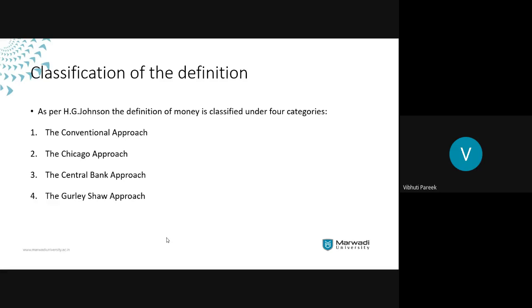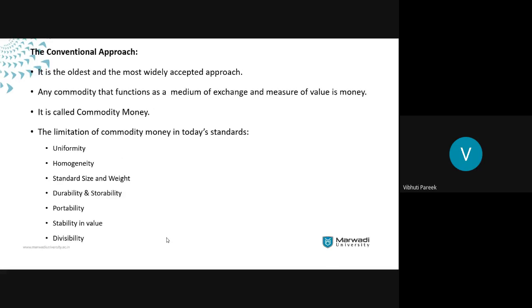Someone or the other believed in something or the other, hence the classification took place. So we'll go through these approaches one by one. The first one is the conventional definition. This is, we can say, the oldest definition of money, and moreover, one of the most widely accepted ones also.